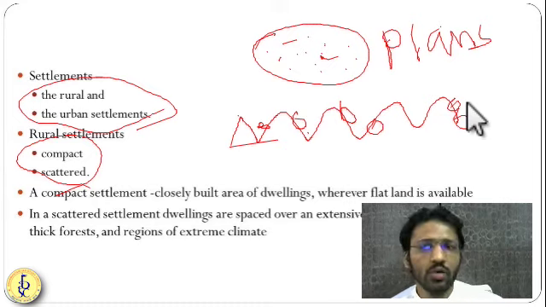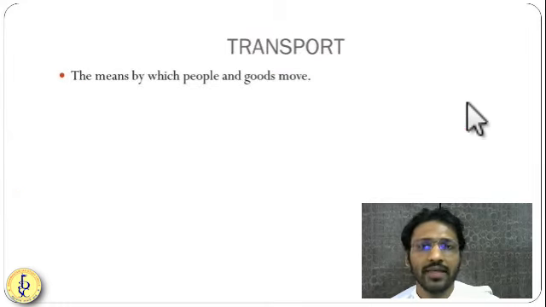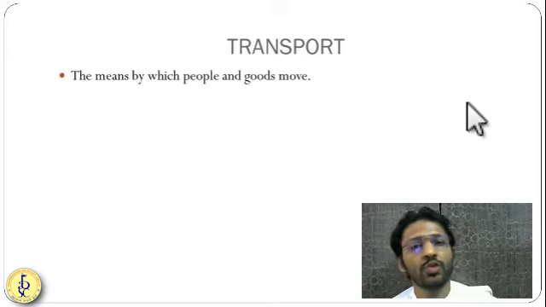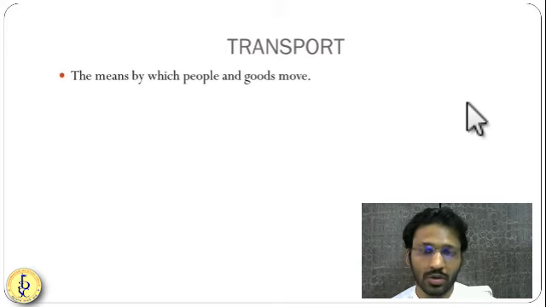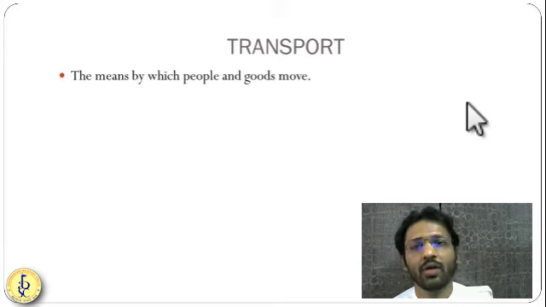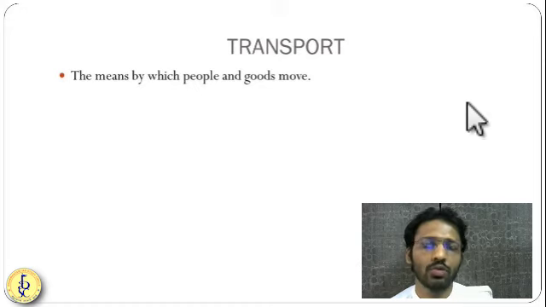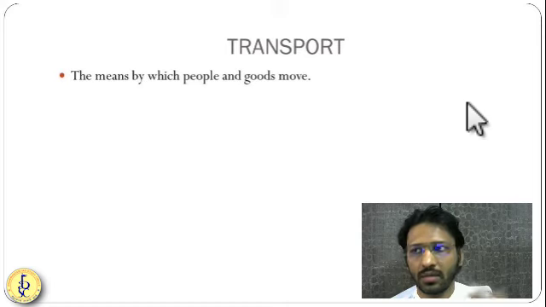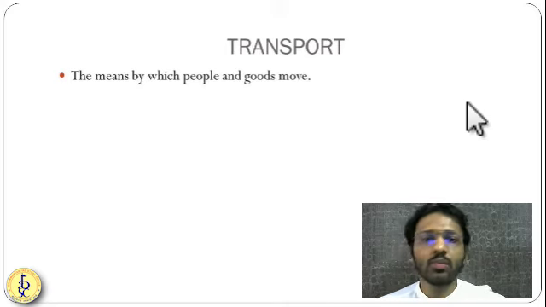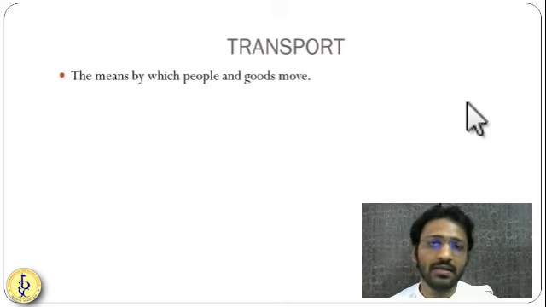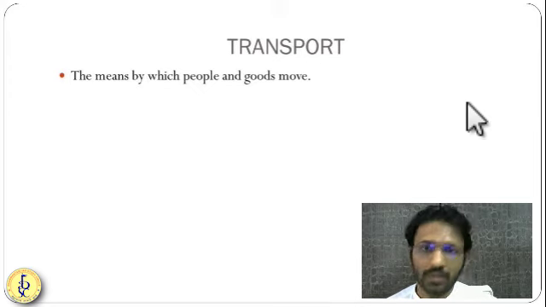Now let us understand the next part, that is transport. Once you build your settlement, you require transport. Maybe in ancient times there were horses. Using horses, people used to go for hunting, gathering. They would go for farming. Then when the farming era came, the farmers built bullock carts for transportation. Different modes of transportation have been designed for different purposes.